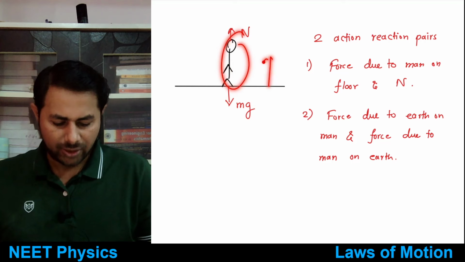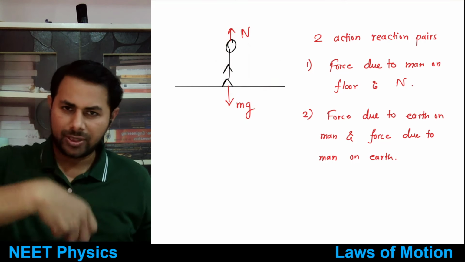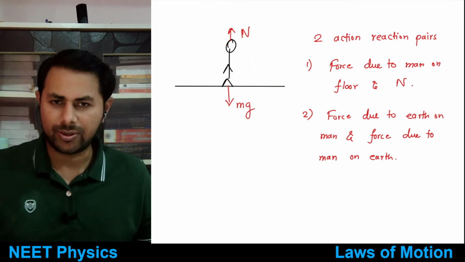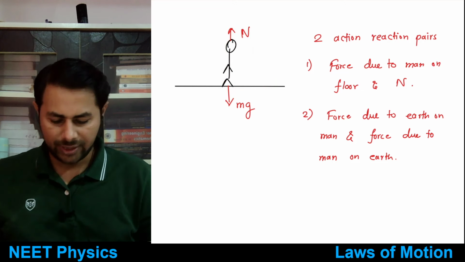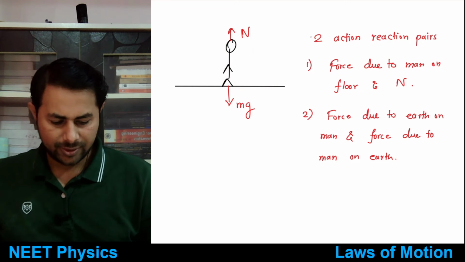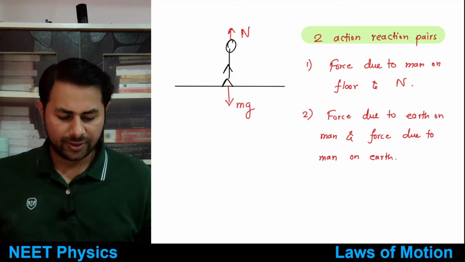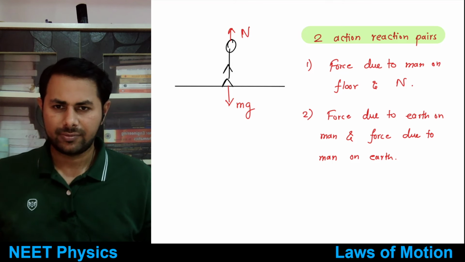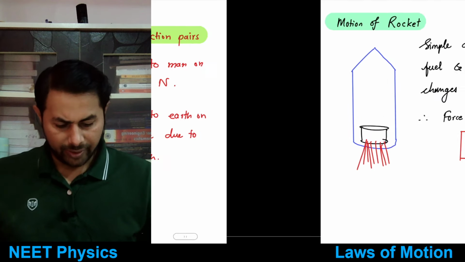Man is also pulling on the earth. Okay, man is pulling the earth upwards with force equal to mg, right? So these are two pairs. This thing is clear? Okay, everyone? Good. All right.